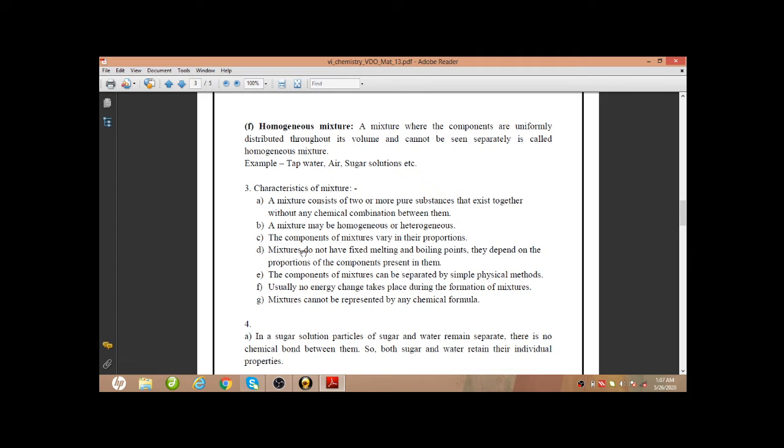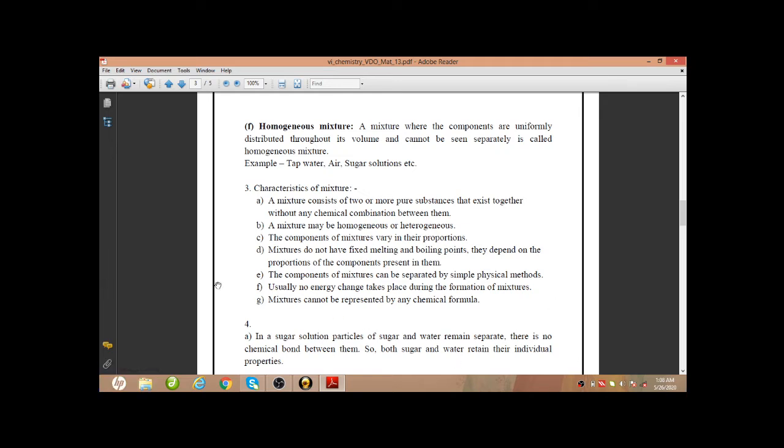Next, mixtures do not have fixed melting and boiling points. They depend on the proportion of the components present in them. As the proportion in a mixture can be changed, it's not fixed. So melting and boiling points are not fixed for mixtures. Next, the components of a mixture can be separated by simple physical methods, as there is no such chemical combination or chemical bond between the components. So components of a mixture can be separated by simple physical methods.